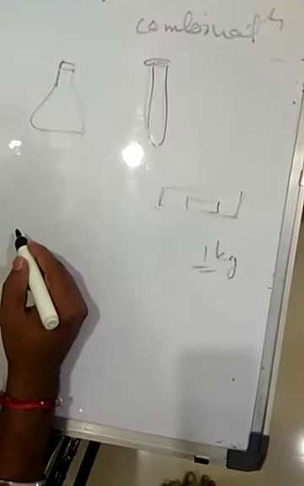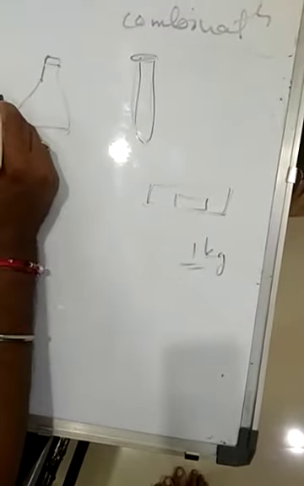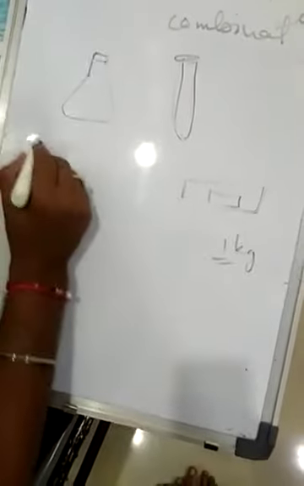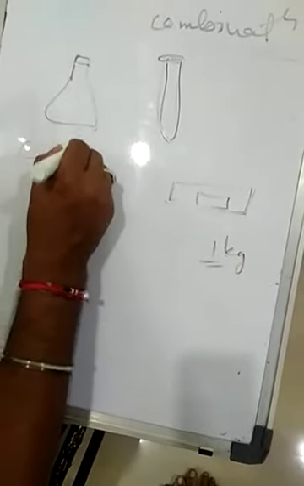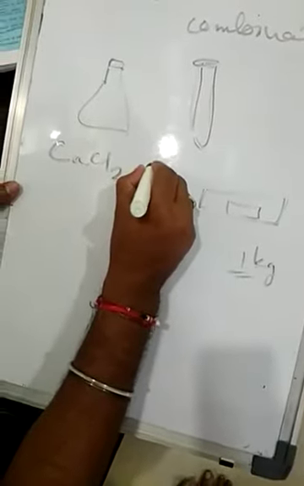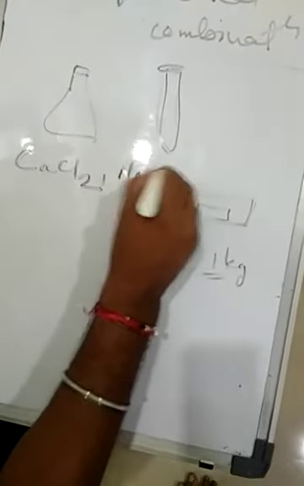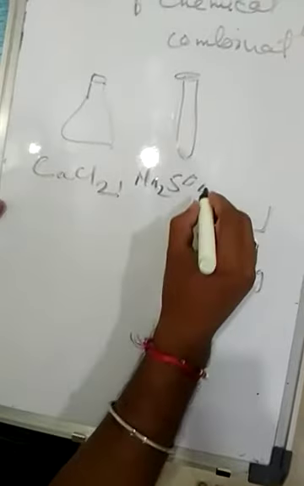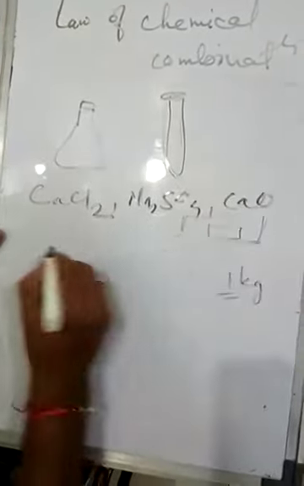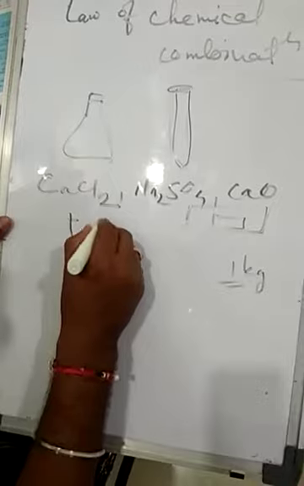After that, some chemicals are given. The first chemical is calcium chloride, CaCl2. The second chemical is sodium sulfate, Na2SO4. Then calcium oxide, and last, water. These are the chemicals we take for the activity.